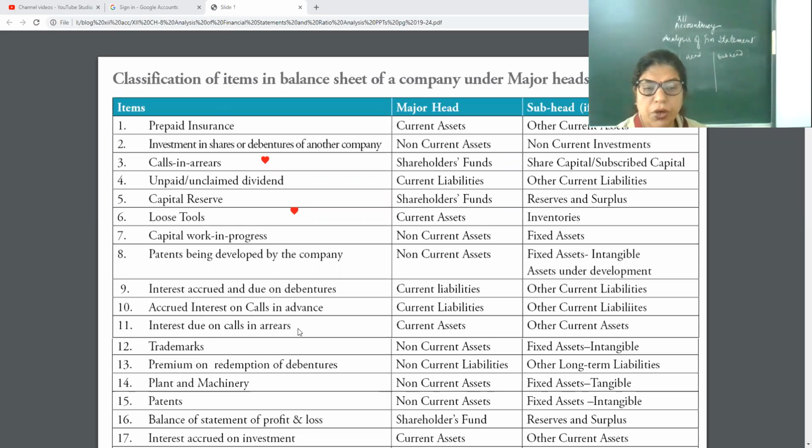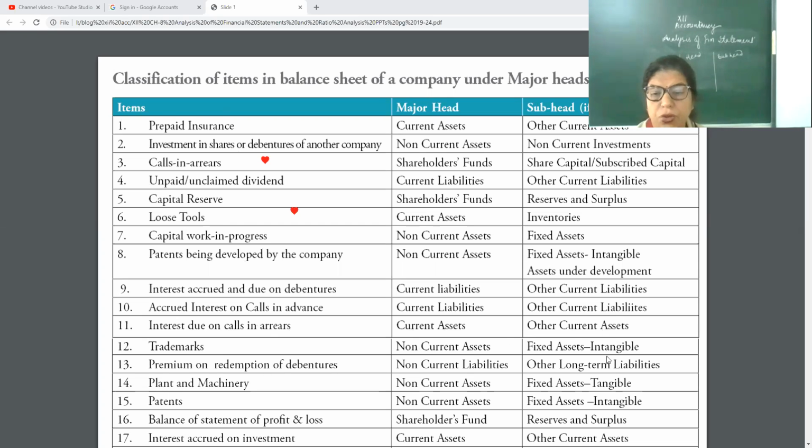Interest due on calls in arrears. Calls in arrears means shareholders are unable to pay, then the company has to charge interest on it. That's why it is a current asset for the company, and other current asset will be the subhead.